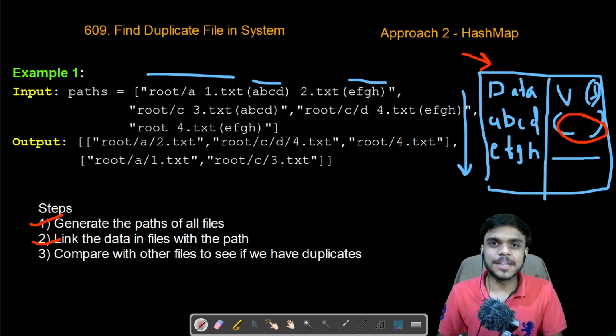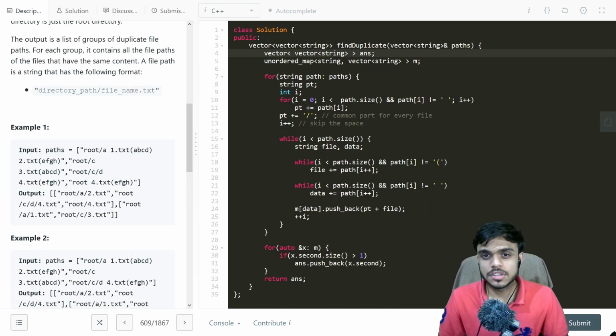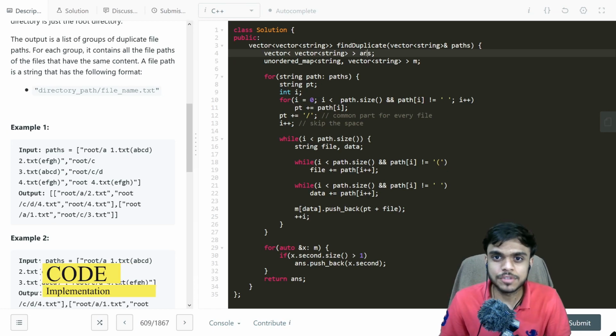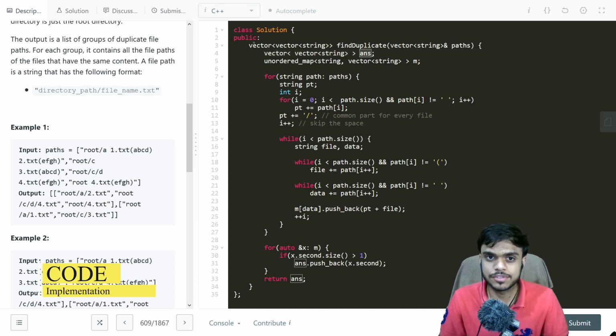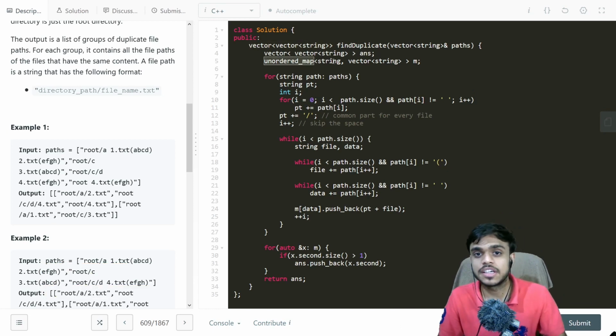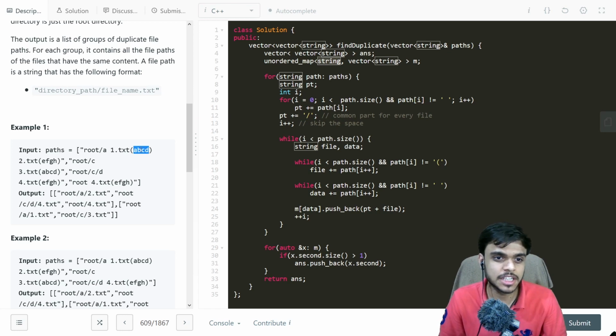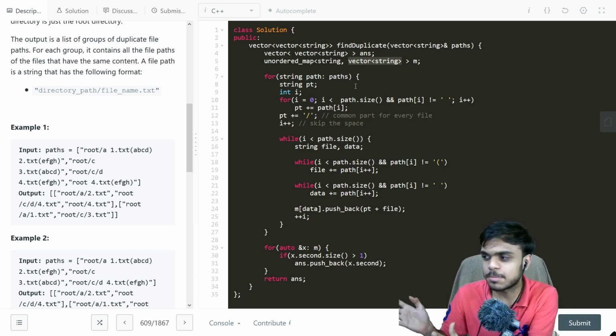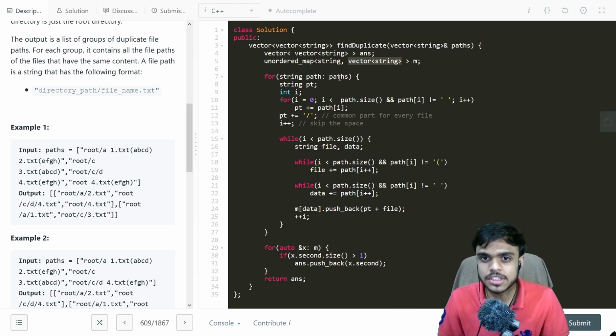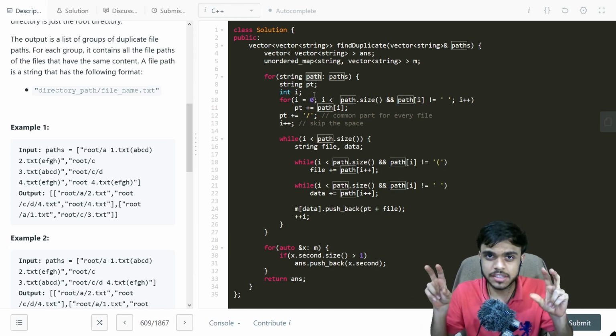So let us look at the implementation. This is the solution for the approach that we just saw. We start with creating an answer vector of vectors that we need to return. After that, we use an unordered map because ordering is not required, with the key as a string, which would be the data. The second value is a vector of strings, which would contain the paths. After that, we iterate through the paths that we are given. Every path would be a string, that is, all the files present in that particular directory.